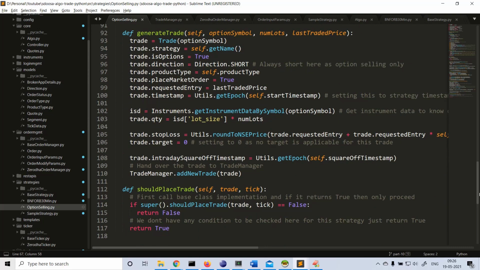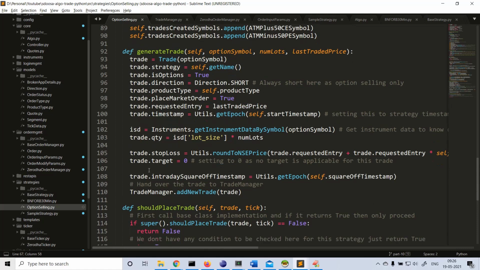Here the target is 0. I am setting it to 0 because we are not going to place any target order here. I mean, target order is not applicable for this strategy. So we wait till square off time or stop loss hit, either of them happens.